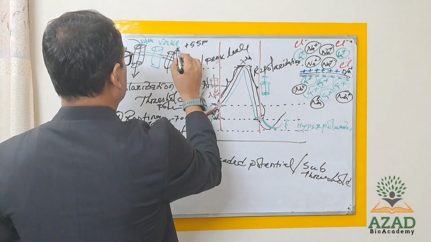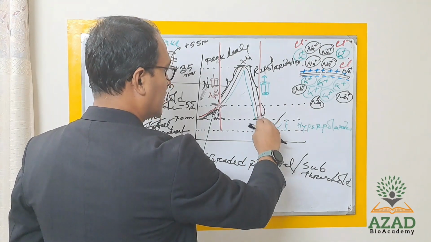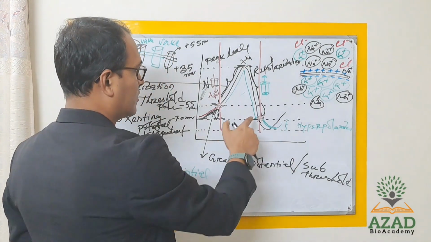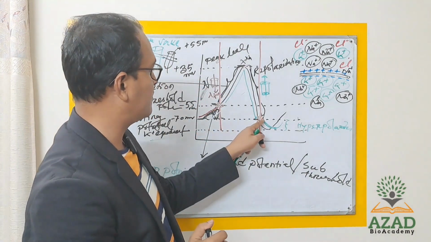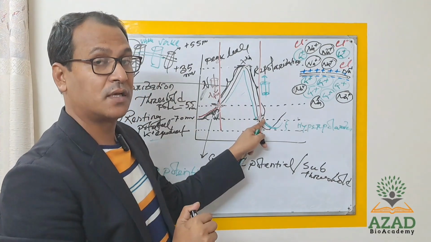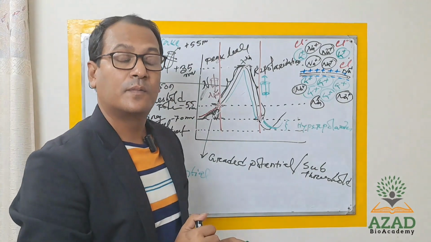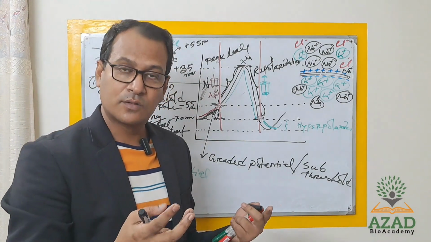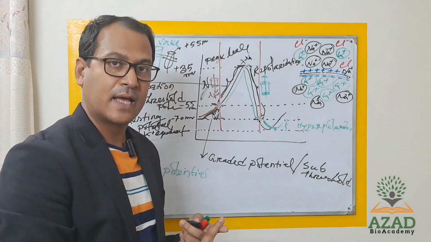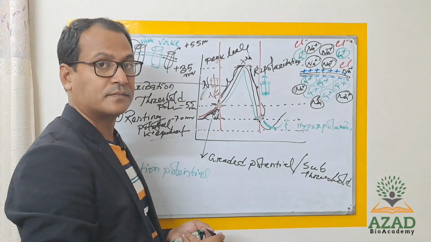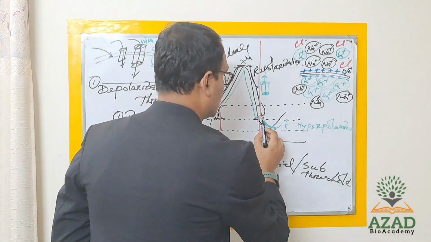some potassium will exit, and then it will just go below the resting membrane potential, because when it reaches the resting membrane potential, the voltage gated potassium channel will close, and you know the leaky potassium channel is always open. So through this channel some potassium will continuously exit, and that will cause hyperpolarization, and it's very important. Okay, so this is the hyperpolarization,